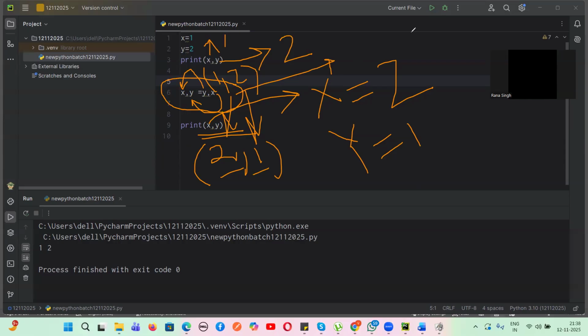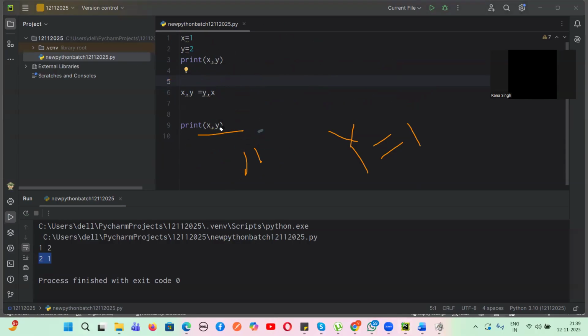See here the output. Yes or no, guys? Did it get swapped? Yes, Vikram. Did you get some understanding of how in Python we are swapping the values, guys? Yes or no?